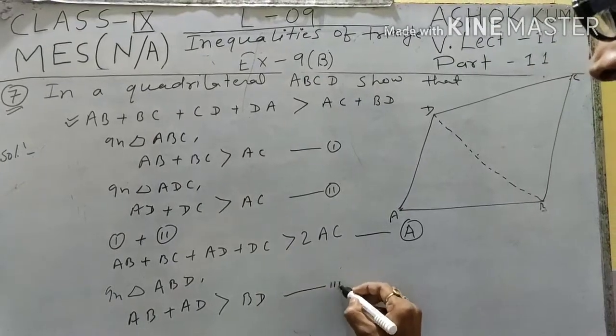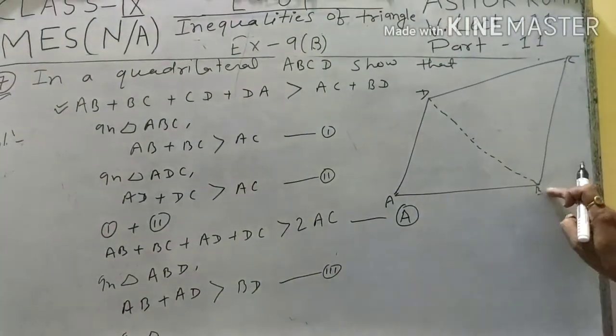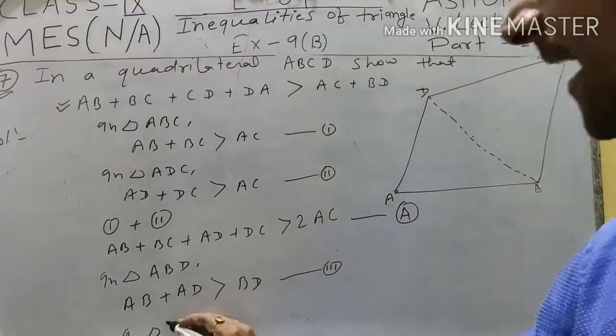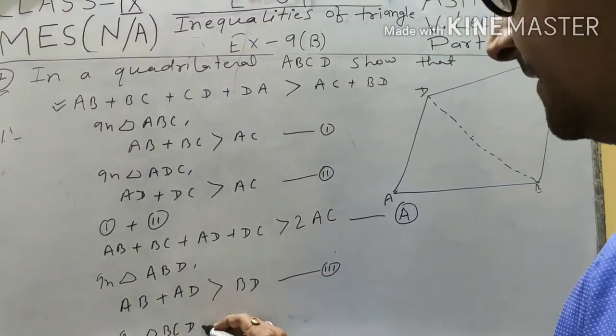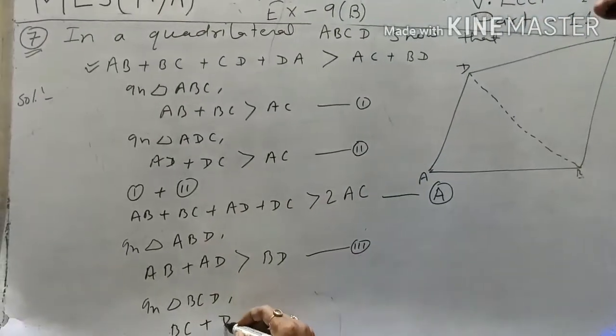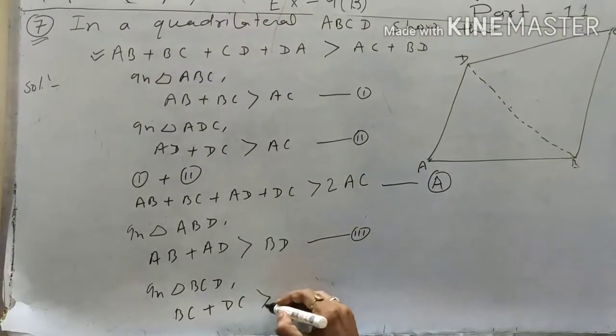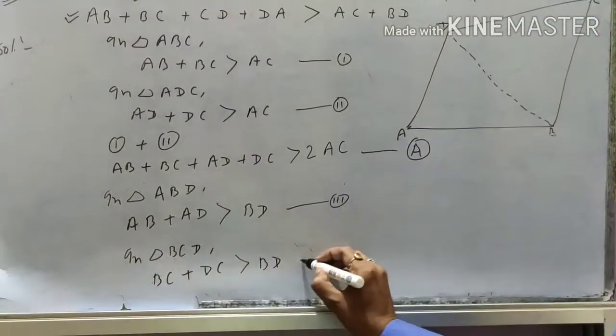This is equation 3. Again, in triangle BCD, we can write BC plus DC is greater than, again, BD. This is equation 4.